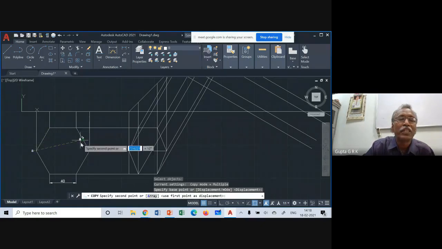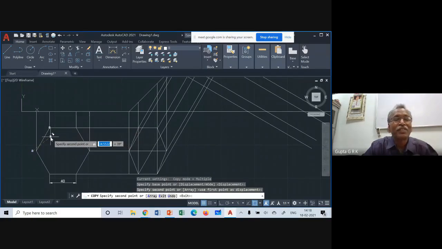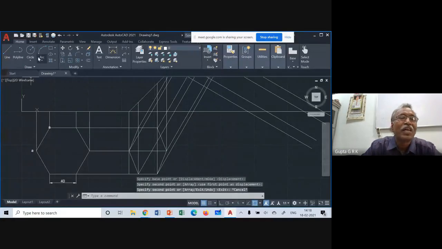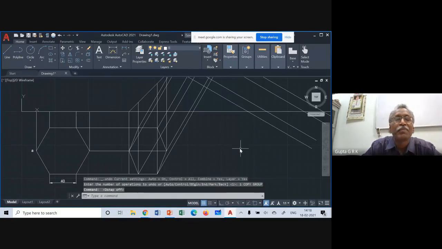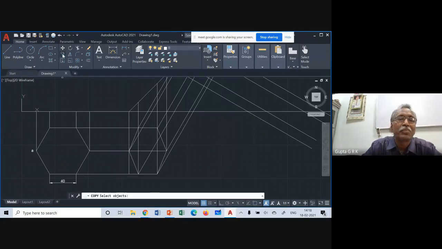Actually what is happening is that the point is there previously, that intersecting point or endpoint, it is coming onto that. So I have to remove snap. Okay, so I undo it. That A is gone. Now the snap option, you remove it. Now you take copy again, select the object, click the base point here.